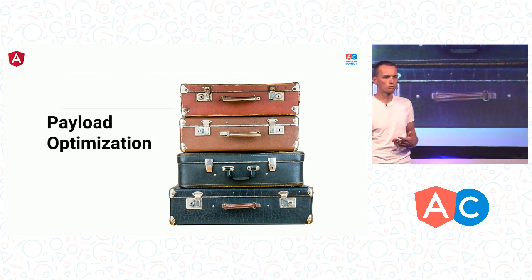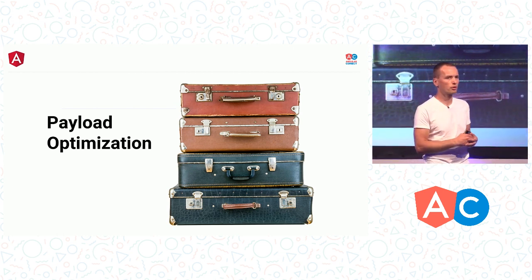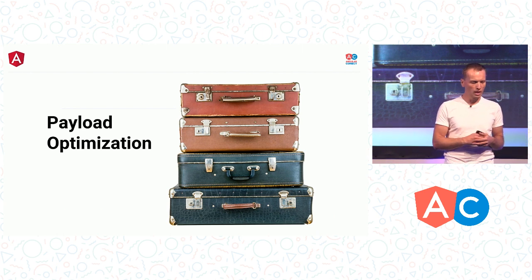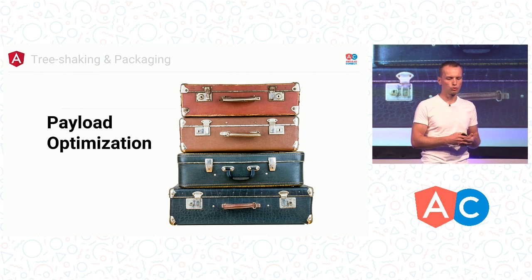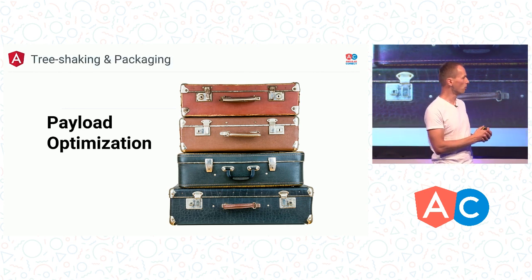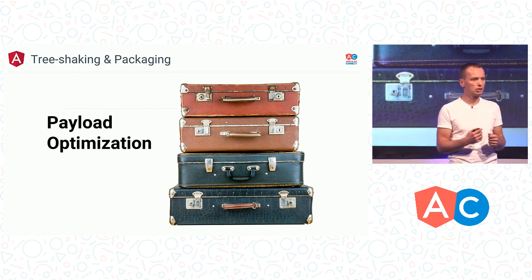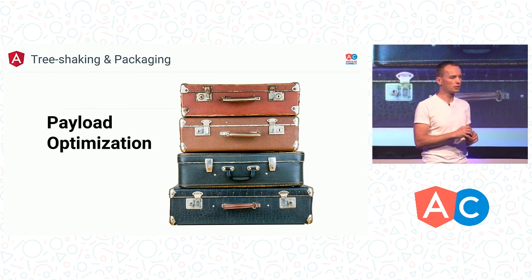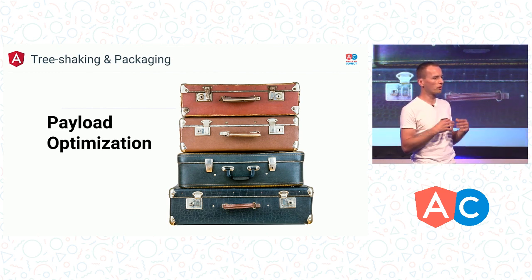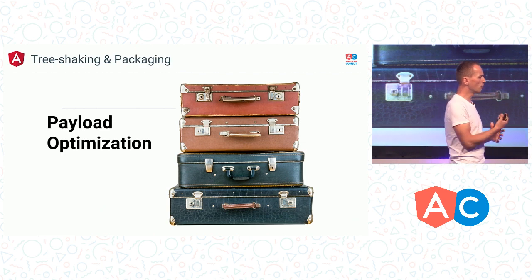There are tools at Google. We use Closure Compiler to do something called tree shaking. If you haven't seen Martin Probst's talk yesterday, I encourage you to check it out online. In the ES6 world, we have tools like Rollup that can do tree shaking on ESM imports. And in order for this to work, your application, the framework, and the components need to be packaged in a particular way. And this is what we did with the framework already and Material Design. And we are working with other third-party component vendors to also follow these guidelines, so as to make the whole ecosystem compatible with this kind of optimization. Do you want to show us how that works?